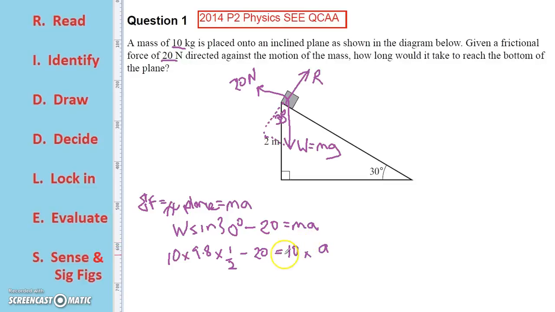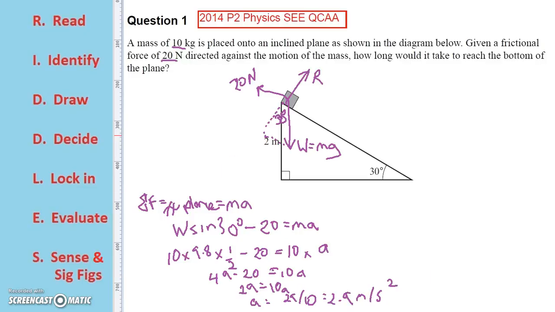So going through this, 10 times 9.8 is 98, divided by 2 is 49, minus 20 equals 10a. So 49 minus 20 is 29 equals 10a. So a equals 29 divided by 10, which is 2.9. So the acceleration down the plane is going to be 2.9 meters per second squared. That's the first part of the problem.